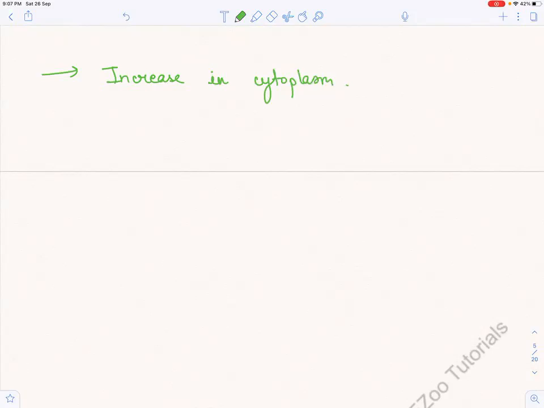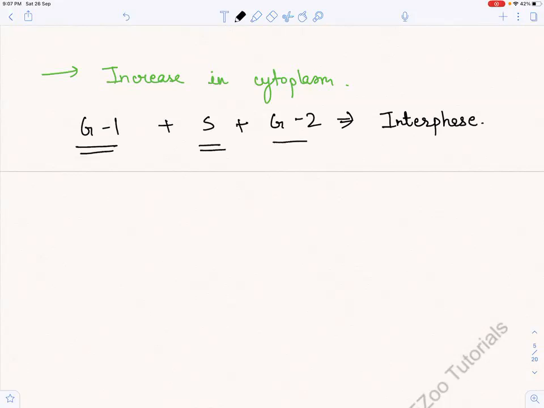Okay, so basically what we do, we combine this G1 phase and this S phase and this G2 phase and we give it a new name that is called the interphase. Interphase is where the cell is getting ready, the DNA is getting replicated, and there is increase in cytoplasm.